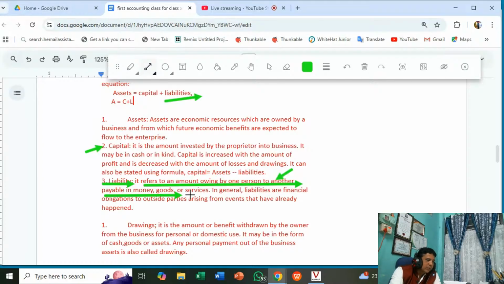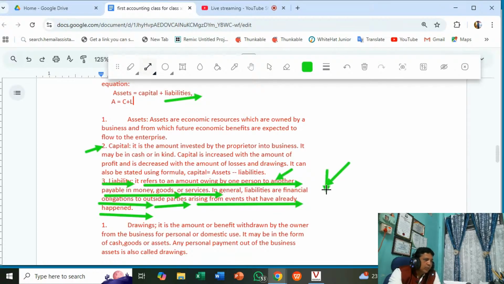So the 1,000 which I borrowed, I will repay you in cash, or I will give you goods, or I will work for you. That is services. In general, liabilities are financial obligations to outside parties arising from events that have already happened. Suppose you have taken a loan from the bank for business purpose, so that loan amount is a liability.